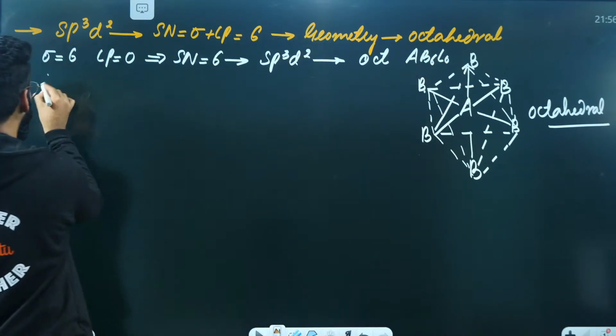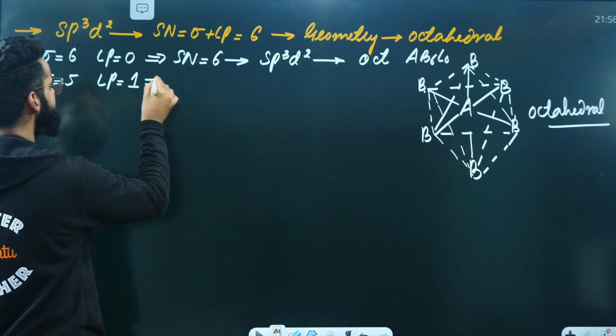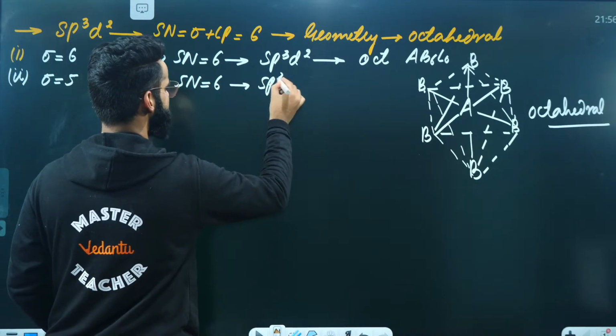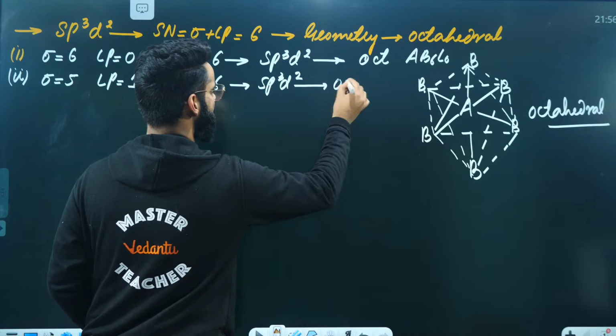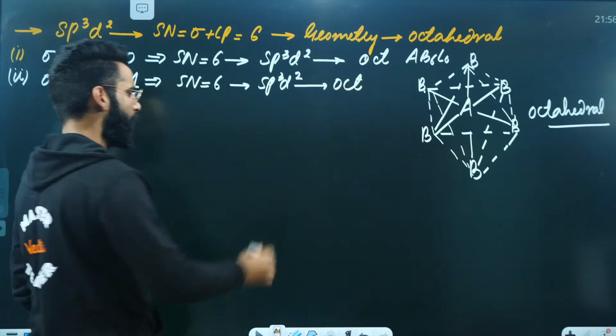Now, moving on to one more, in which you'll be having 5 sigma bonds and there is one lone pair. Steric number comes out to be 5 plus 1, 6. If steric number is 6, again it's going to be sp3d2. Again, the geometry is octahedral. But what about the shape? Is the shape going to be octahedral now? Now the shape is not going to be octahedral. What is the shape going to be?